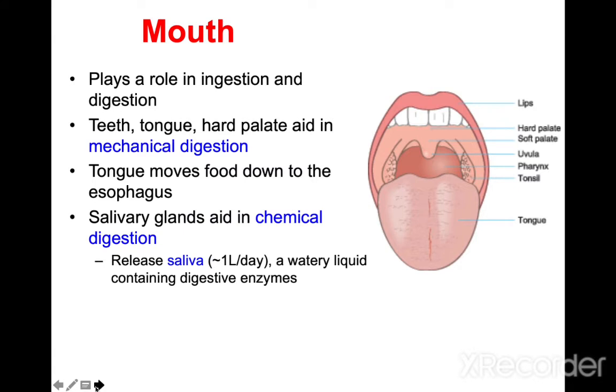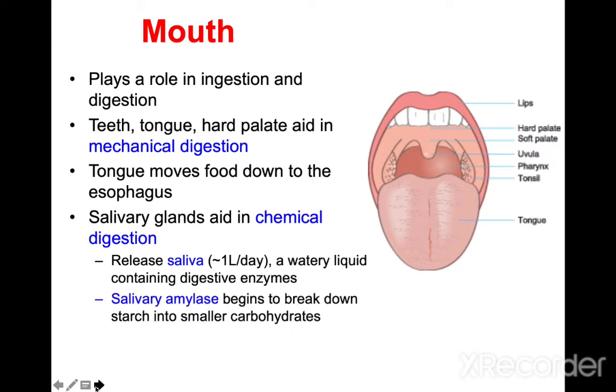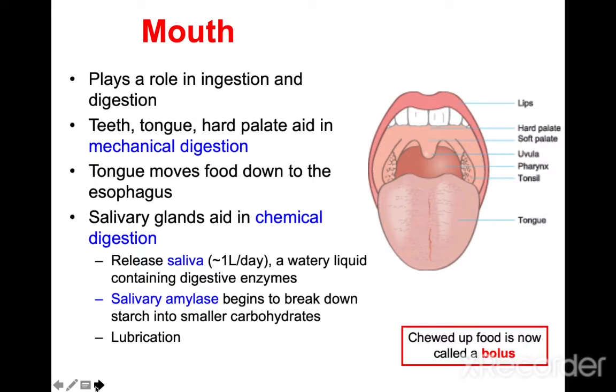Salivary glands aid in chemical digestion. They release saliva at around 1 liter per day. Saliva is a watery liquid containing digestive enzymes. Salivary amylase begins to break down starch into small carbohydrates. Saliva also provides lubrication for the chewed-up food, which is now called a bolus, in the mouth.